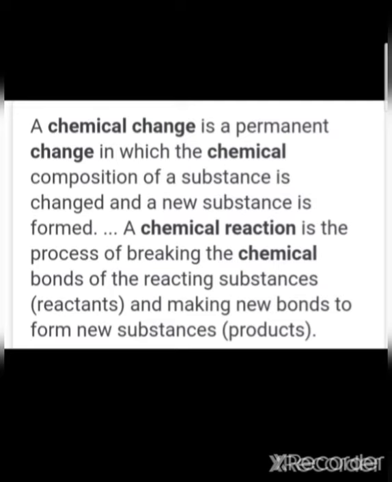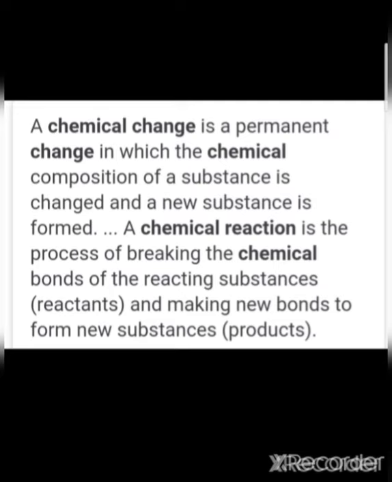Those substances which participate in a chemical reaction are known as reactants. The new substances produced in the reaction are known as products.